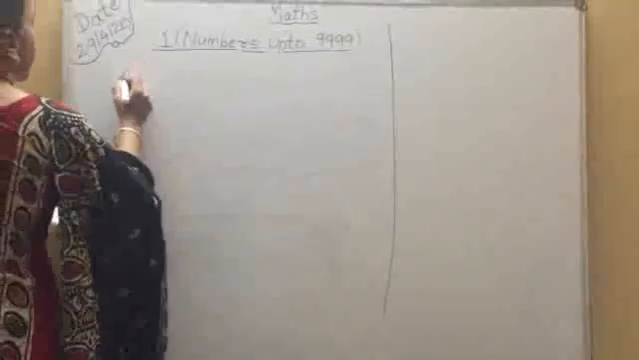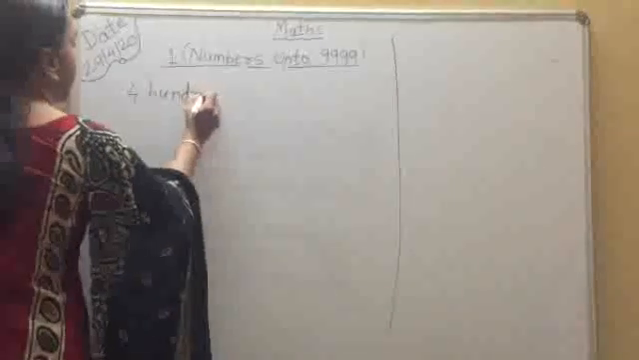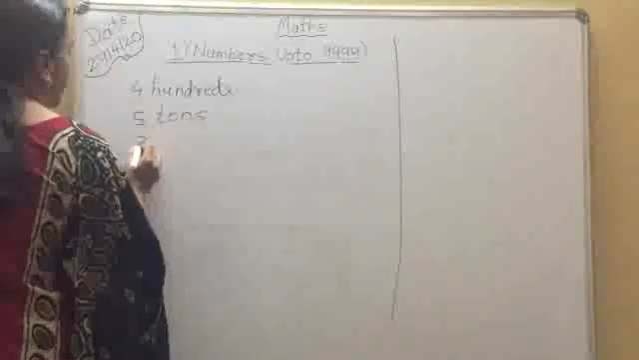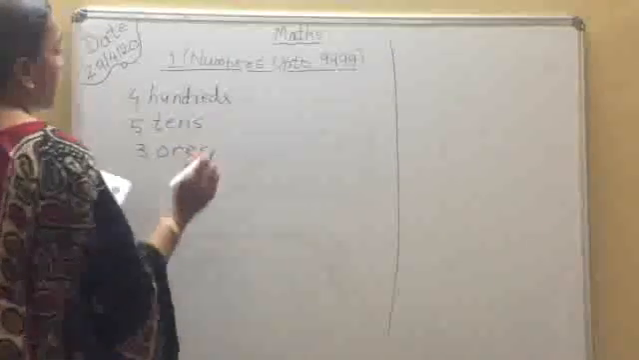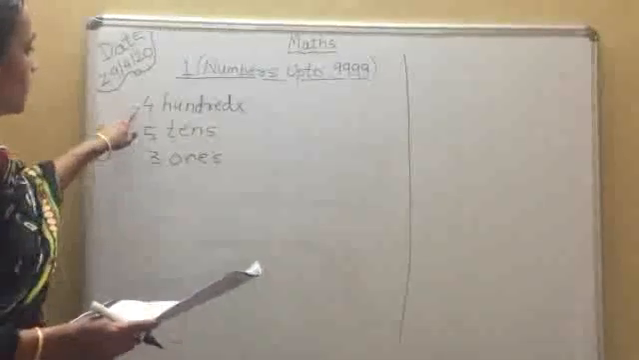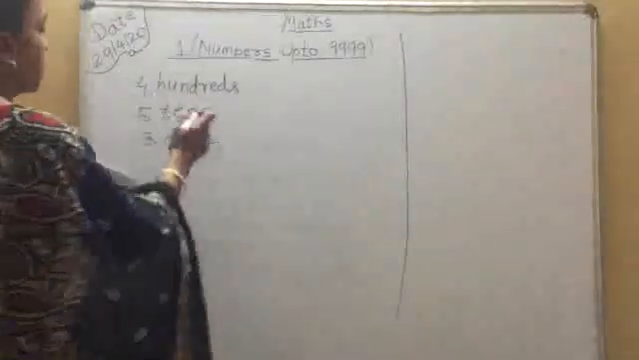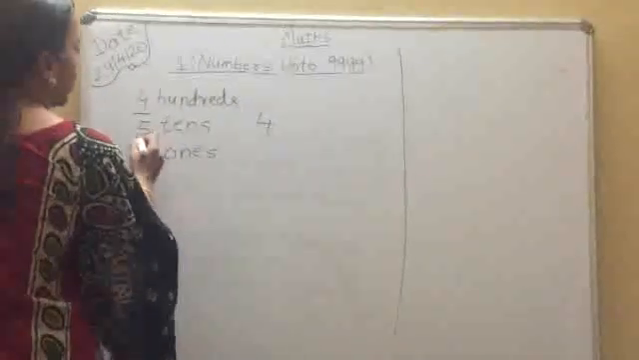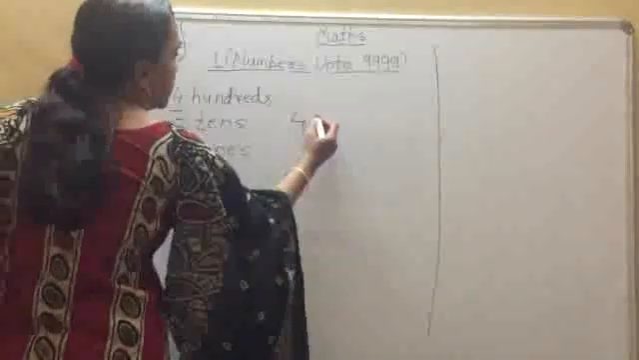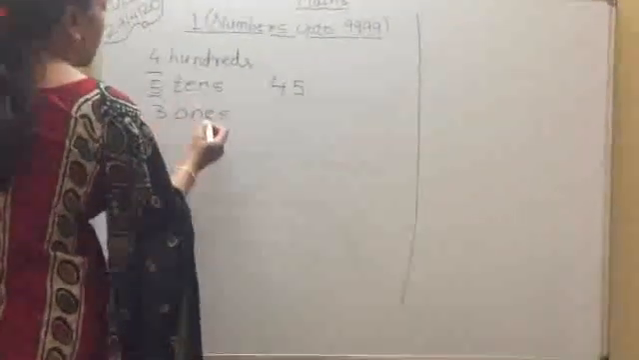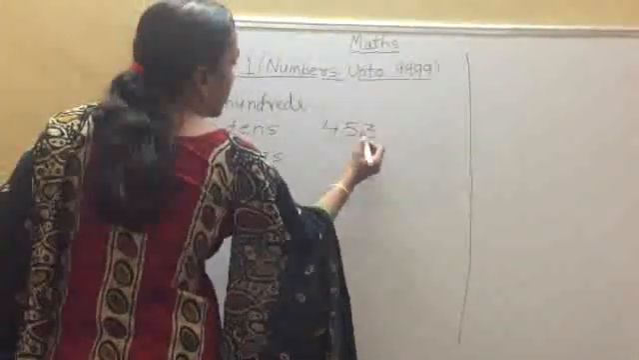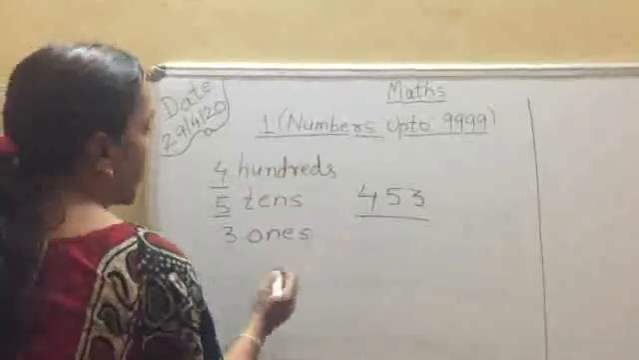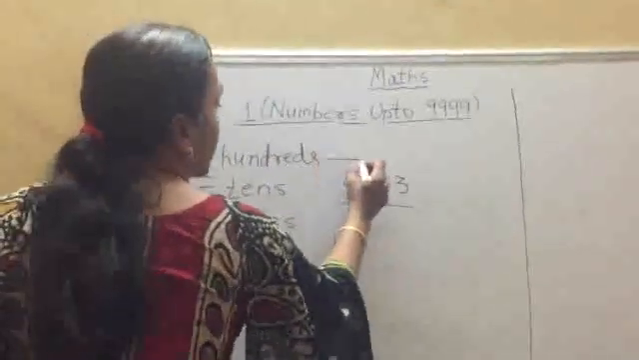4 hundreds, 5 tens, and 3 ones. Now you have to write down these in the standard form. So 4 hundreds, 400, you write down just here 4, then 5 tens, you write down here 5, then 3 ones, you write down here 3, 453.